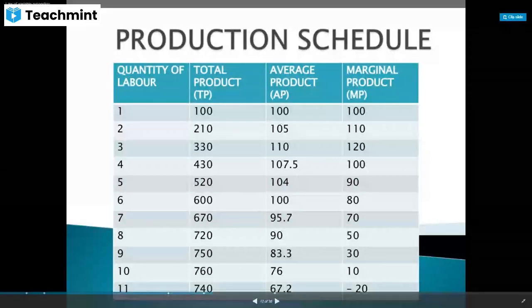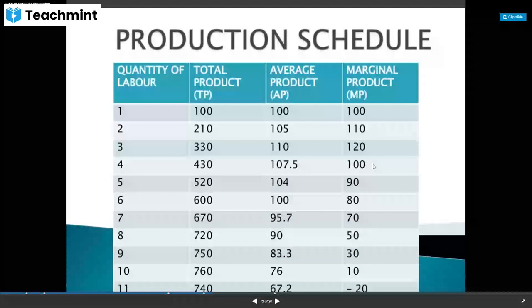And what is happening to the average product? What is the formula for average product? So total product divided by quantity of labor. So for 100, average product is 100 divided by 100. Next 210 divided by 2, 2 laborers here. So here we are getting 105.